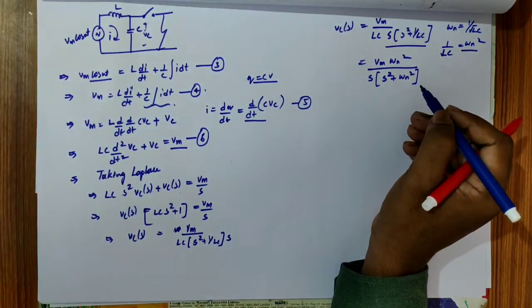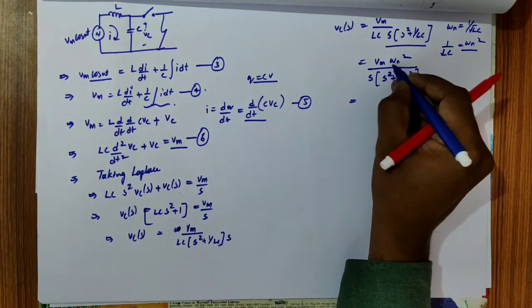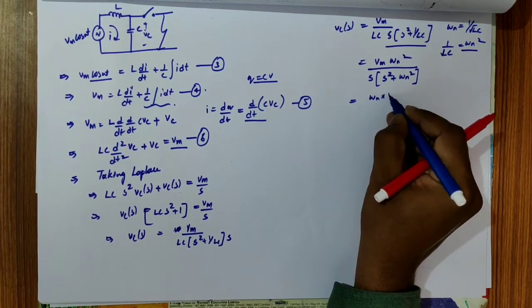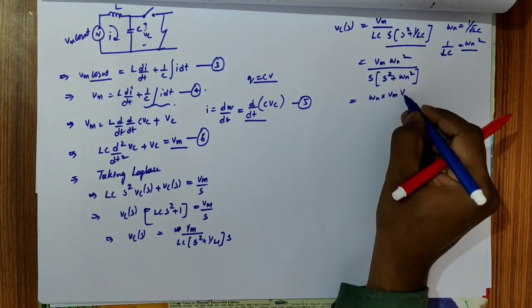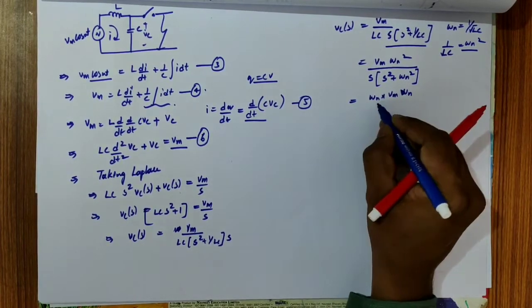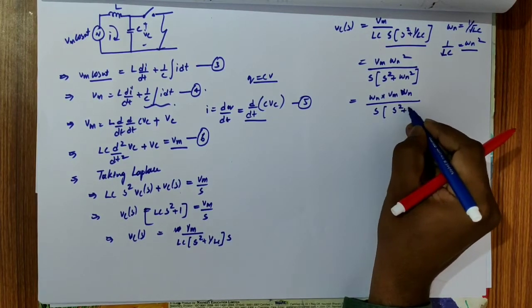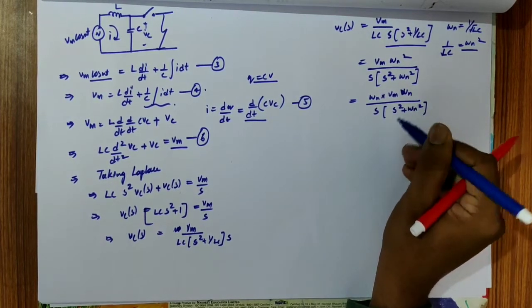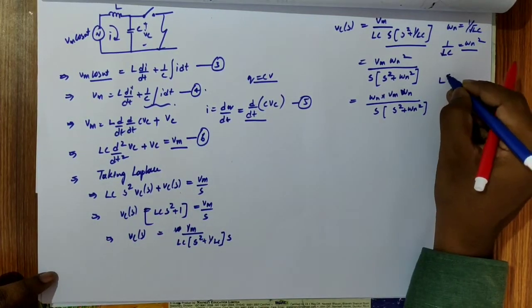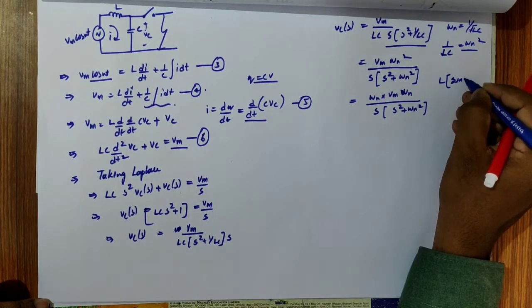Now we separate omega n square into two forms, that is omega n into omega n, so Vm into omega n. Now observe carefully, guys, by s into s square plus omega n square. What is the Laplace of sine omega t?